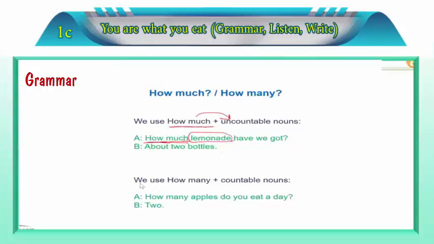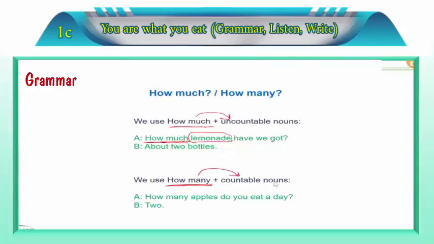The second thing, we use how many with countable nouns. Countable nouns, okay? Countable nouns, but it should be plural, okay? So we use how many with countable nouns.